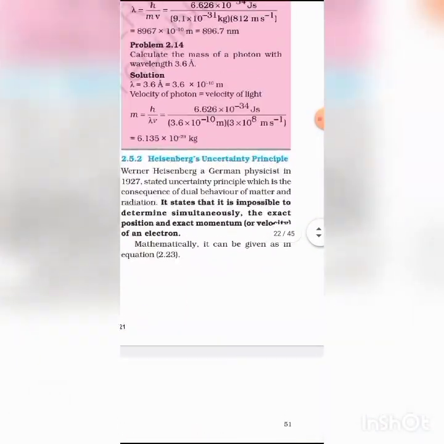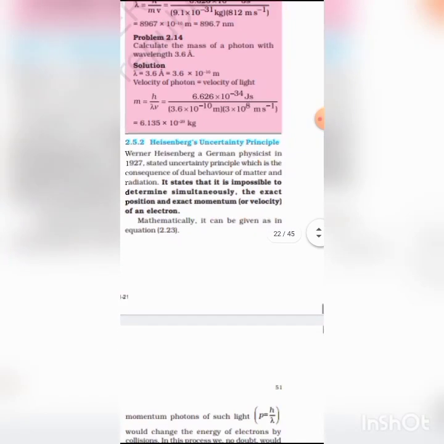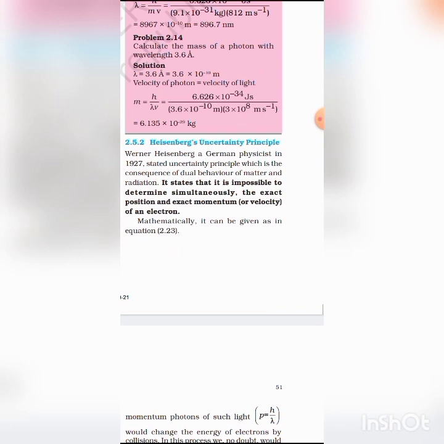Okay, so according to Heisenberg's uncertainty principle, it is impossible to determine simultaneously the exact position and exact momentum or velocity of an electron.